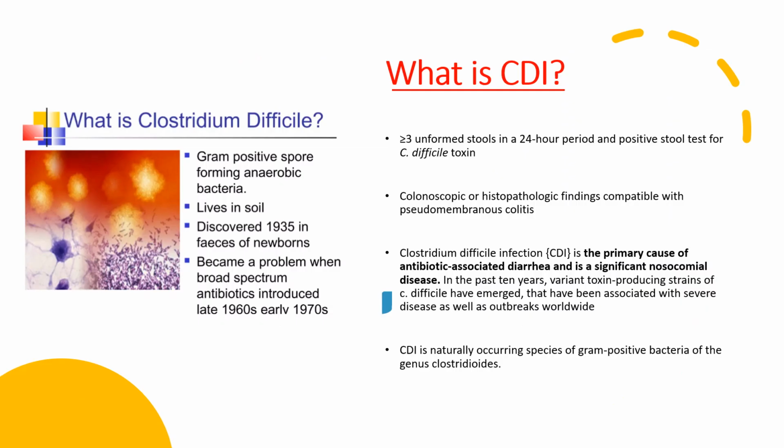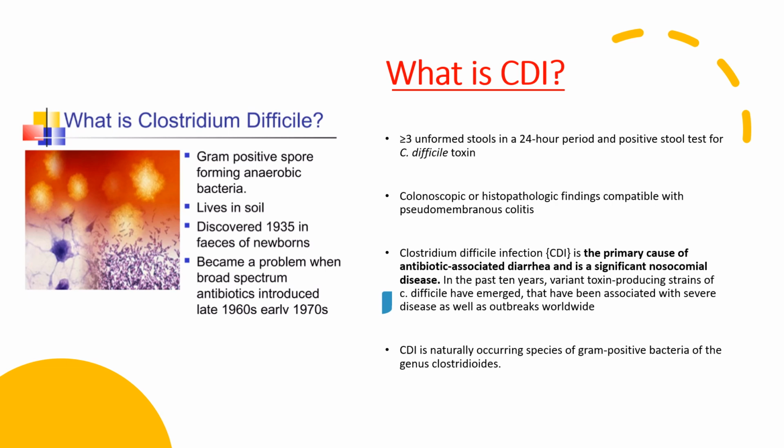What is Clostridium difficile? It is a gram-positive bacillus. It lives in soil and became a problem when broad-spectrum antibiotics were introduced in the 1960s and 70s. How to diagnose Clostridium difficile infection? It is diagnosed by symptoms such as 3 or more unformed stools in a 24-hour period and a positive stool test for Clostridium difficile toxin.